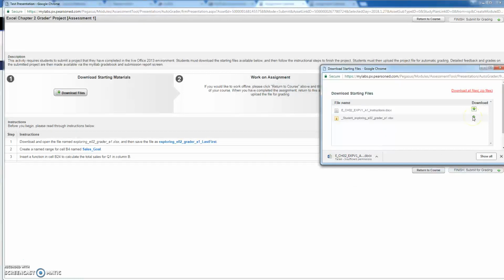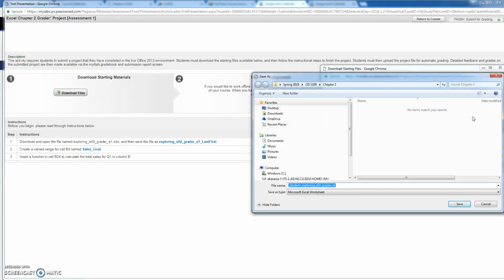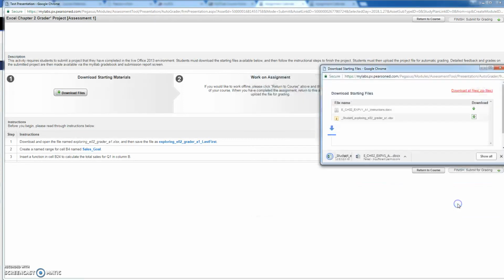Then I have the Excel file, and some of you, I think you had a problem last week because you thought that you're supposed to start working afresh on an Excel file. For all the graded projects, you'll be given a file from where you start working. So you click on that, and now I have my two files here. I have the instruction file and I have the Microsoft Excel workbook that I'm going to be working on. So my advice is open these two files, and if you have a large enough screen, you can have both of them side by side.